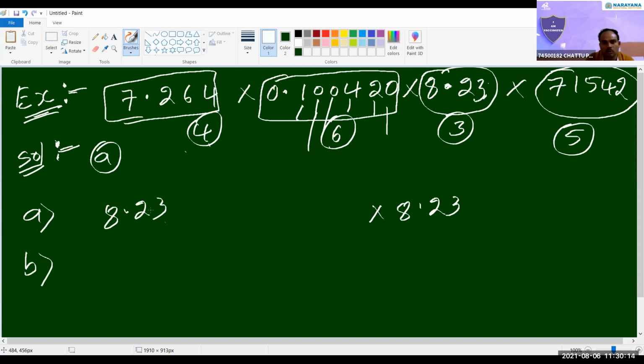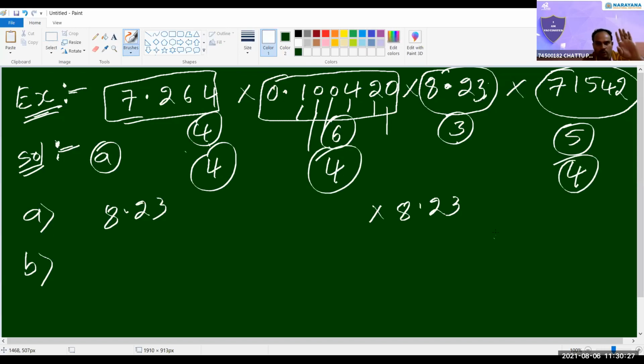8.23. What is the third one now? The second rule is what? We have to round off the other numbers with one extra significant digit. So here we can keep 4 digits. Only 4. Already here there are 4, so we can write it as it is. No need to modify.